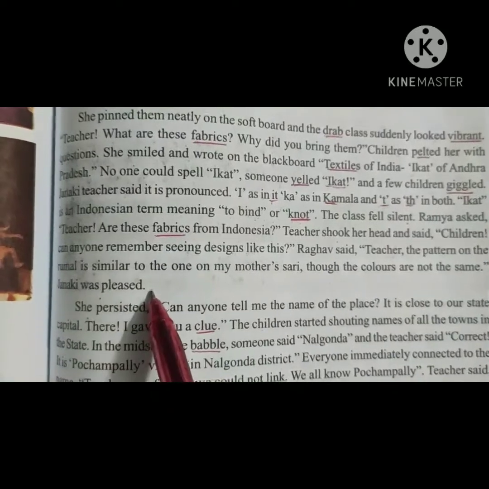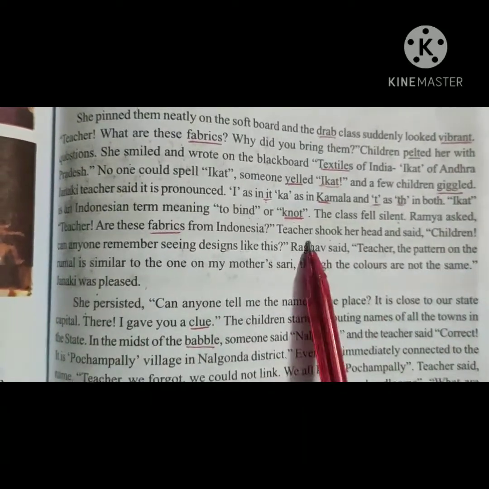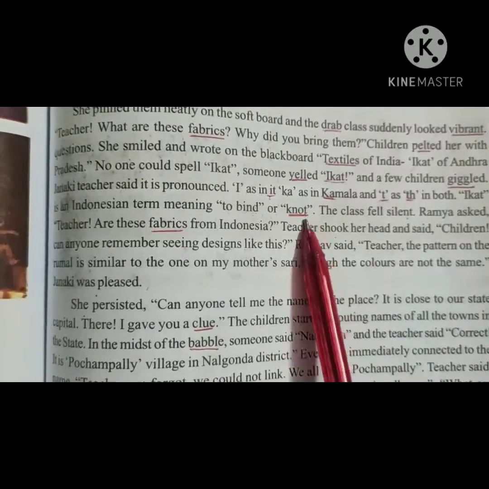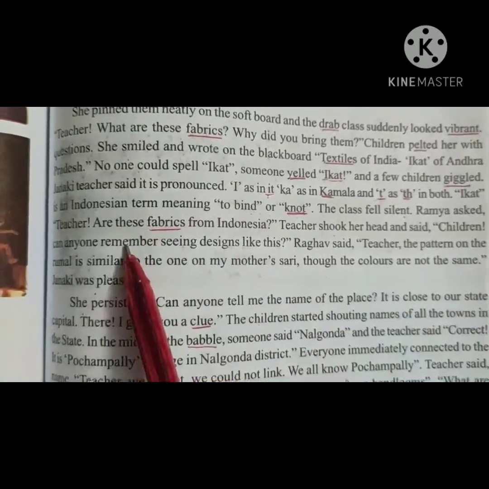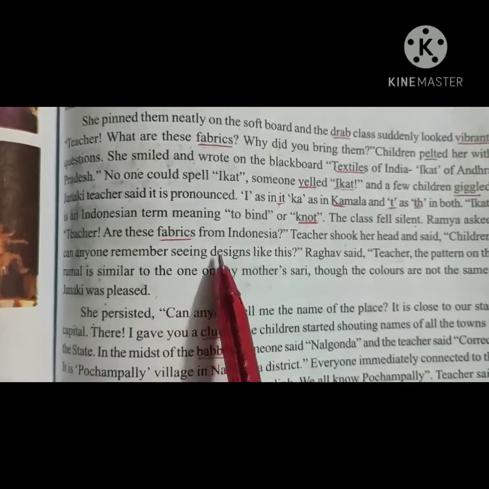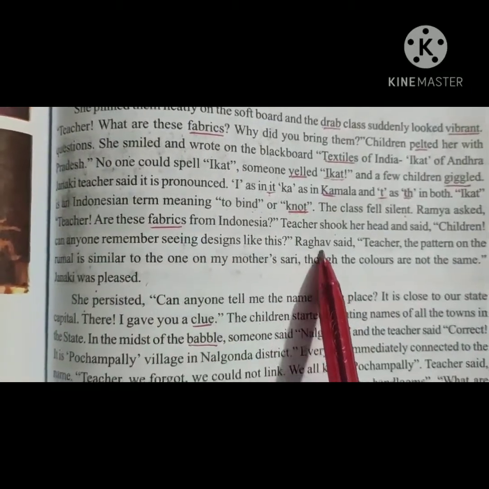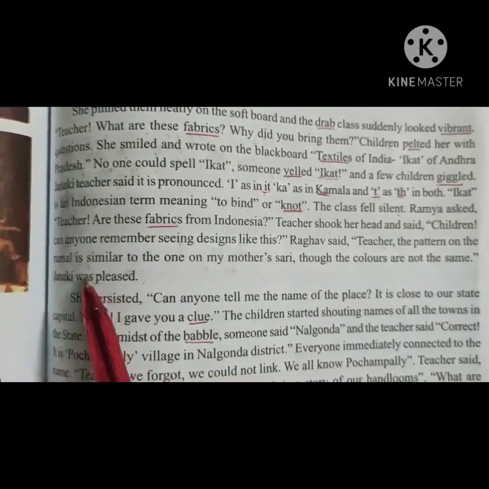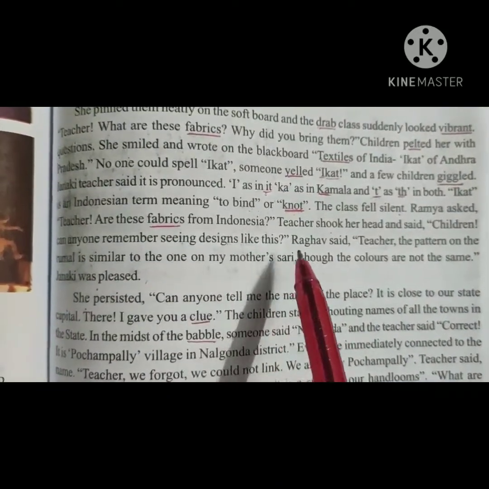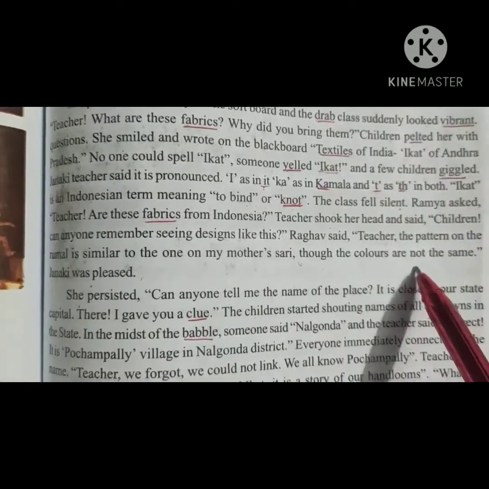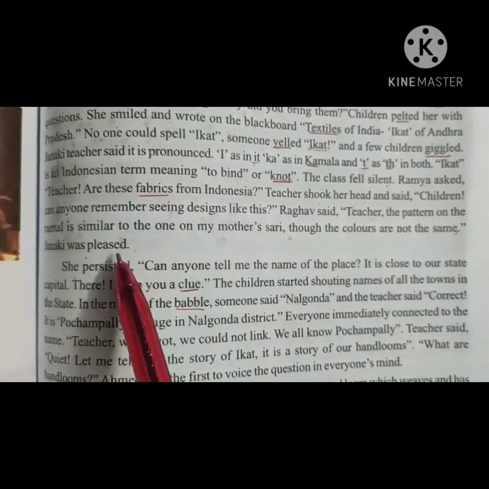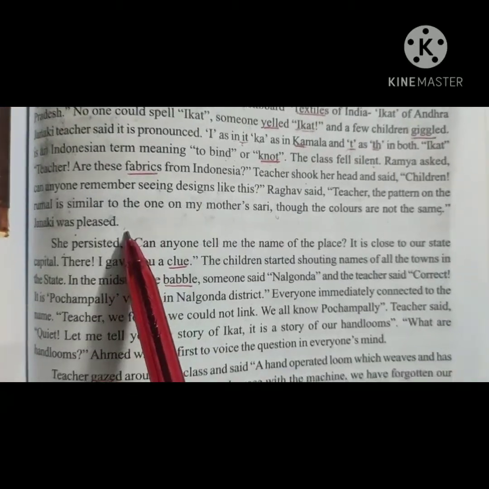Janaki was pleased. So here, my dear children, you can see the picture of the saree. The teacher questions the children: did you remember any designs like this? Immediately one of the students, Raghav, said that the pattern on the rumal is the same as his mother's saree, but the colors are different. Janaki was pleased and laughed.